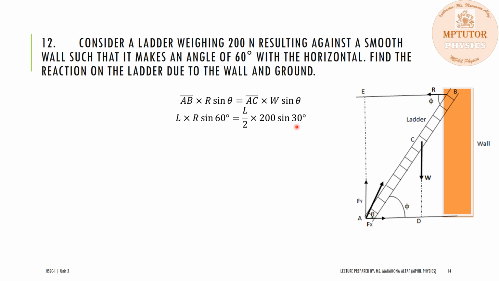Because if you look at the diagram, it makes a right angle triangle.